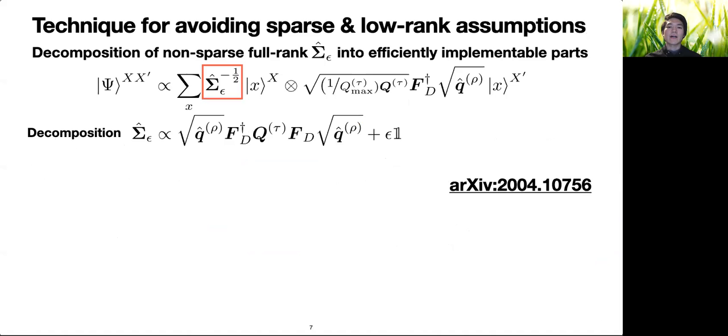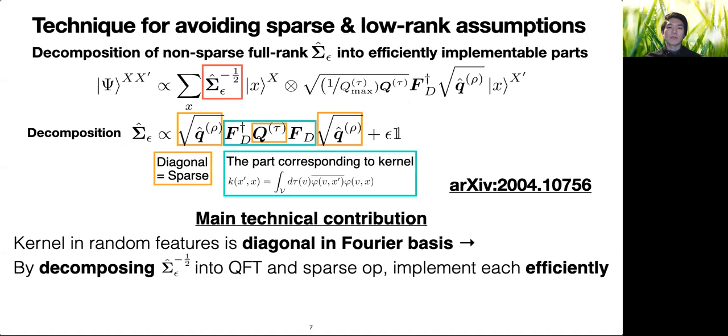Our technique can avoid the sparsity and low rank assumptions, since we show that we can decompose this non-sparse and full rank operator into efficiently implementable parts. To show such a decomposition, we observe the fact that a non-sparse part of sigma corresponding to a kernel function used in random features can be represented as a diagonal operator in Fourier basis.